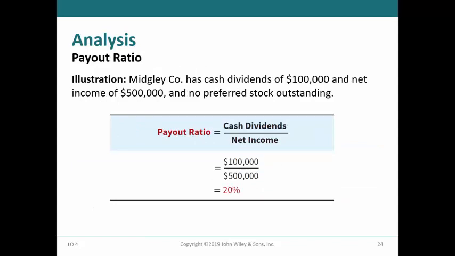This ratio calculates the percentage of net income that is distributed to the common shareholders as cash dividends. The illustration states that there is no preferred stock outstanding. If there was preferred stock and it received a dividend, then the denominator would include only net income available for distribution to the common shareholders.